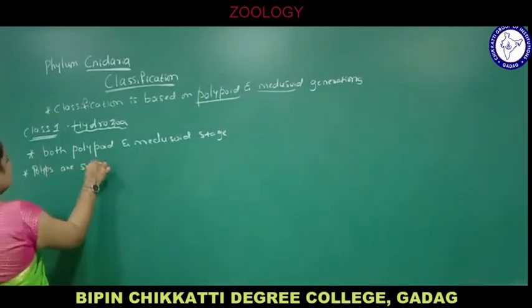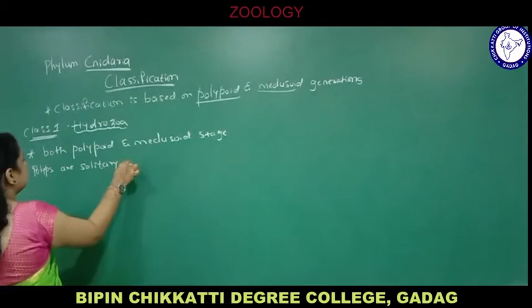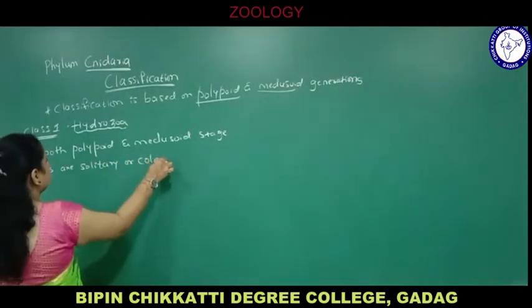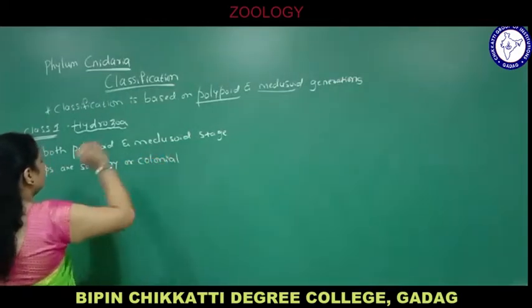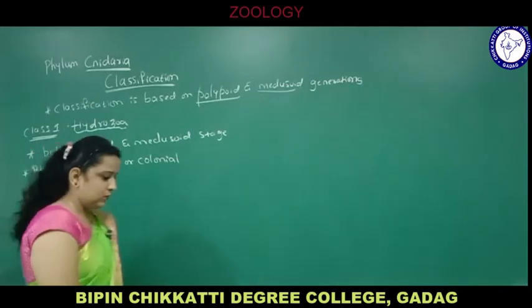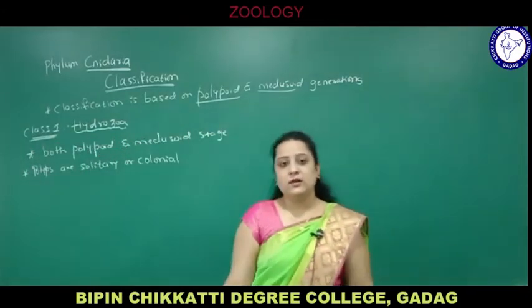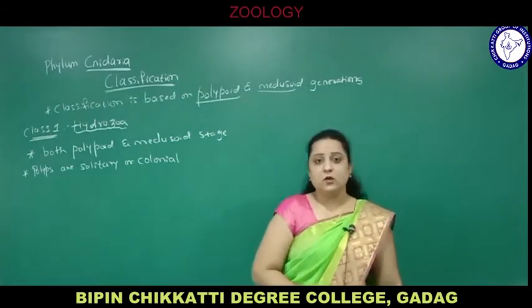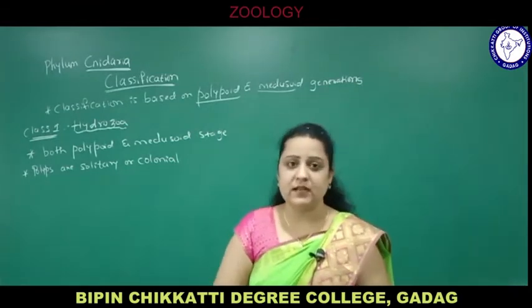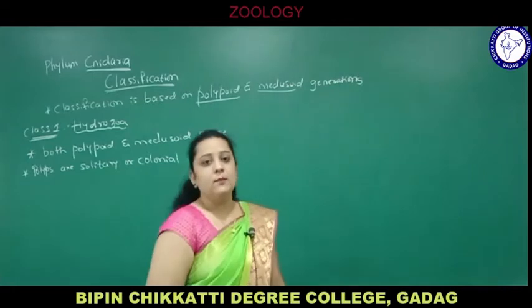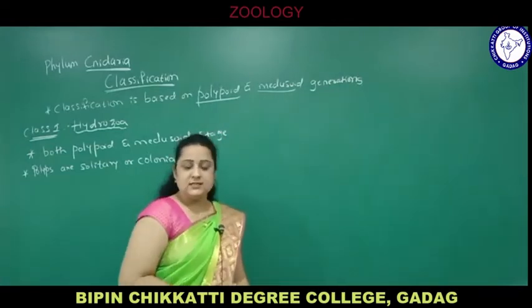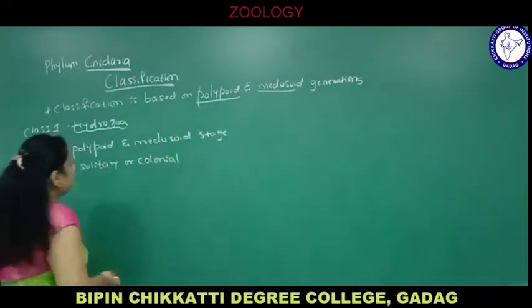Polyps are solitary or colonial. Now, what do you mean by solitary or colonial? Solitary means they are found singly, according to their adjustment to the environment or favorable conditions. Some are living in the solitary stage and some are living in colonial stages.